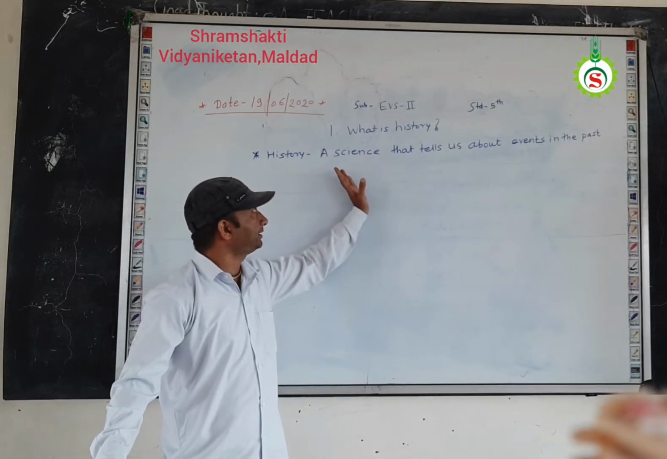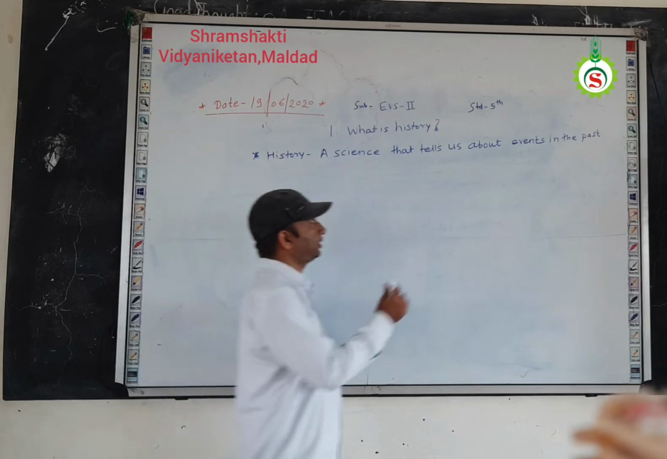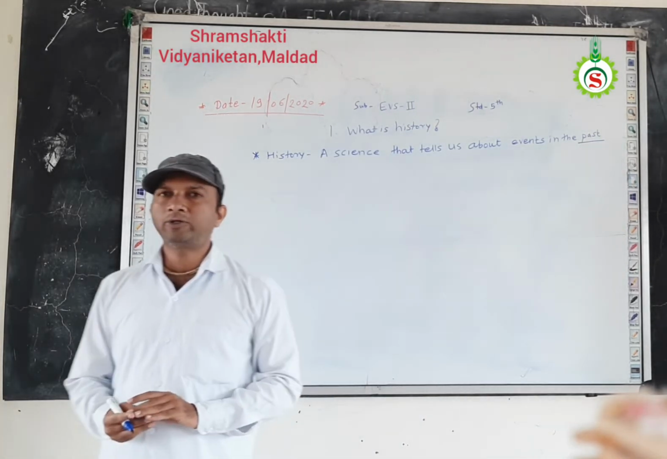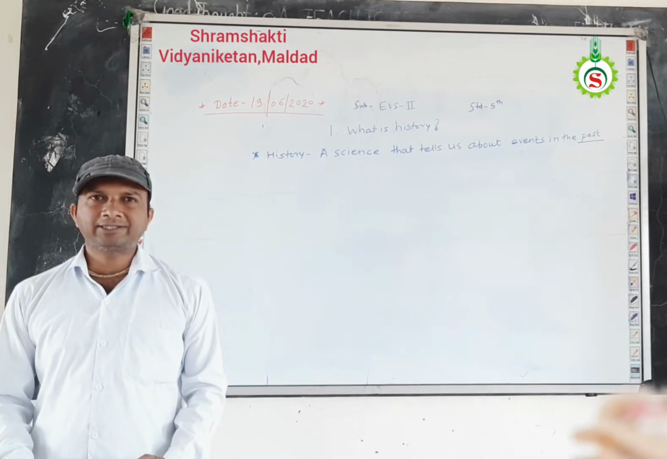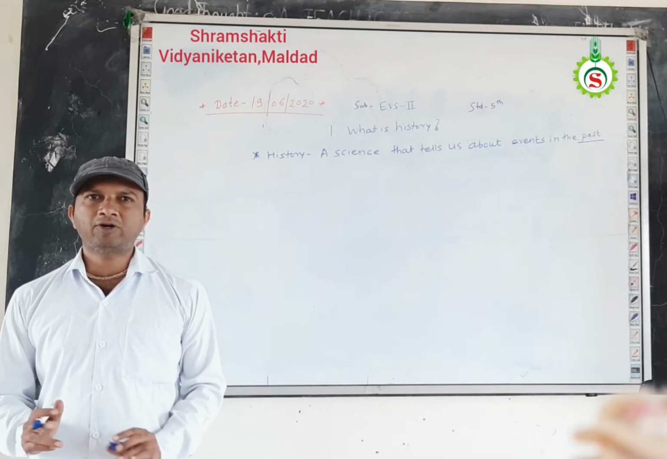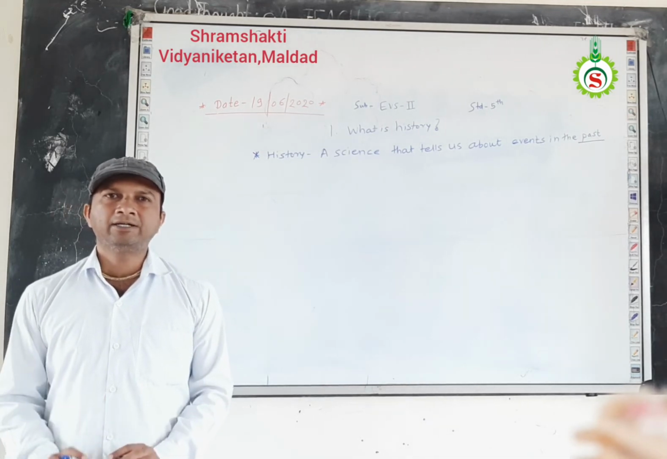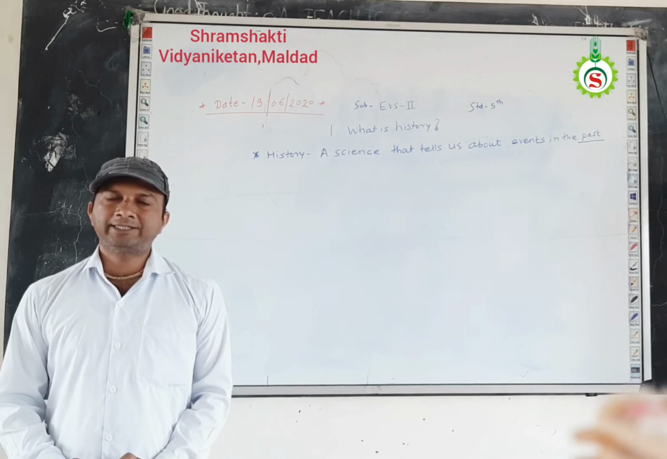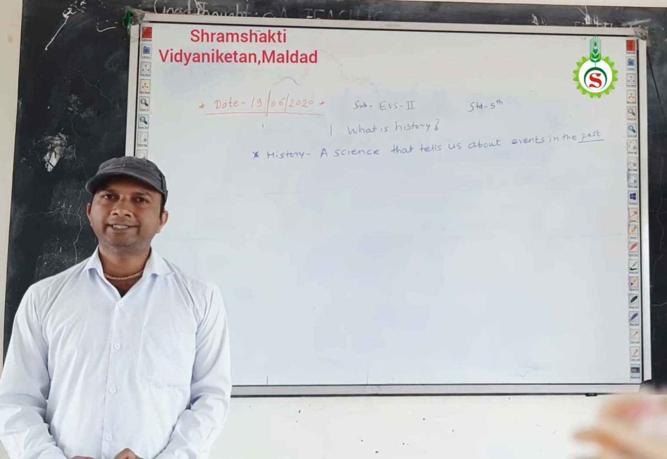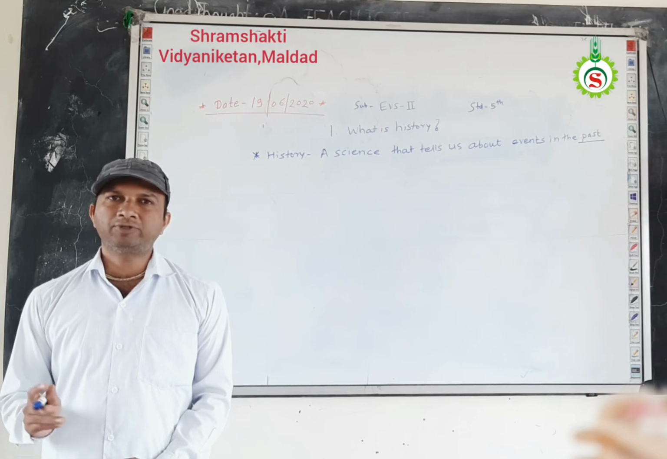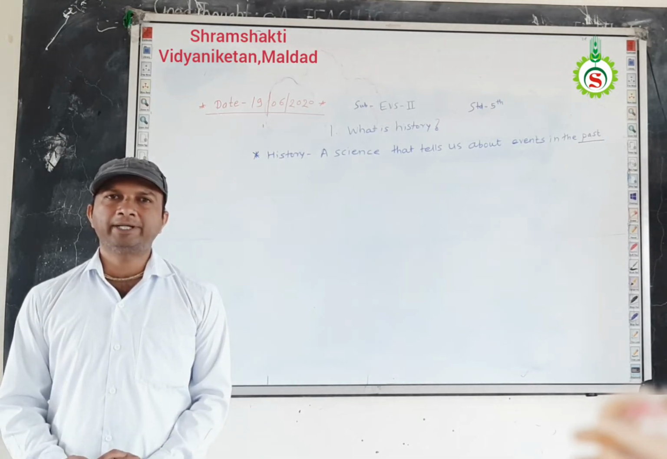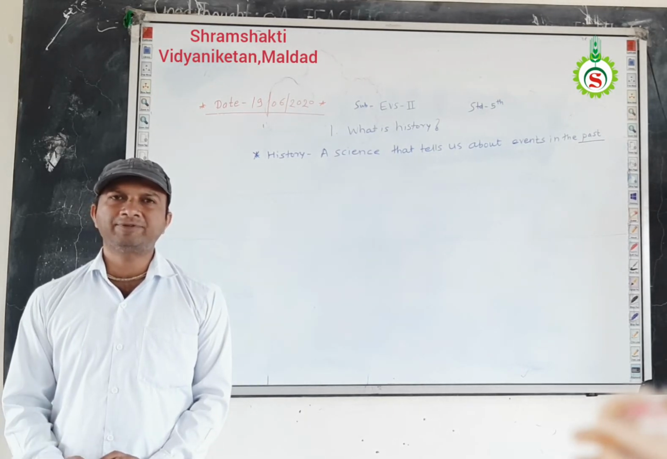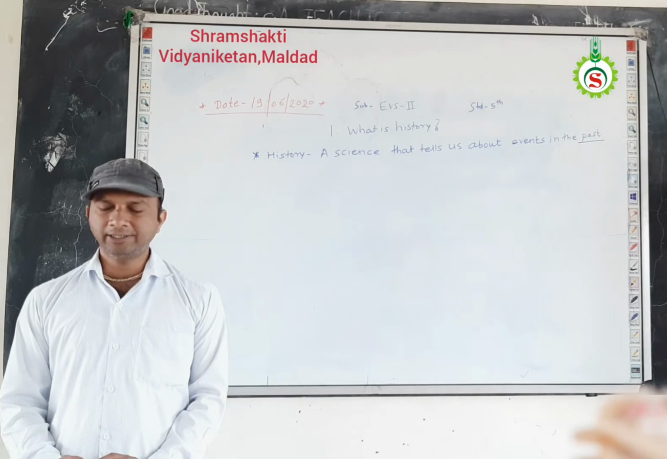Okay, so first you should understand what is history. A science that tells us about events in the past. This word is important, past. Okay, so when we want to know about our past, so we study the history. Means for example, Chhatrapati Shivaji Maharaj, then our freedom fighters, how we got independence at that period, we know by history. Then Mughal emperors, which are the different Mughal emperors, then Mussolini, etc. Many things, the study of different things we are able to know by the history.